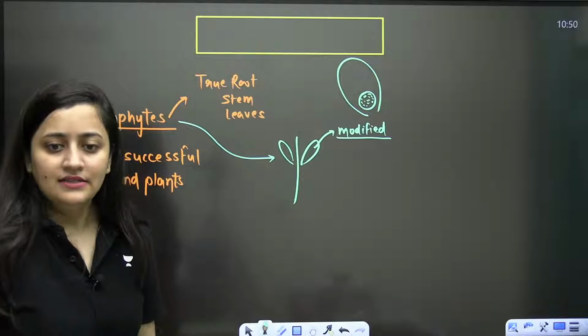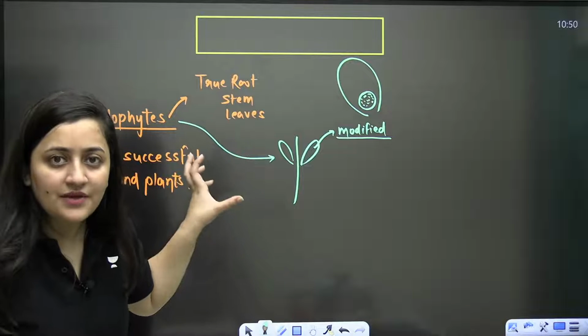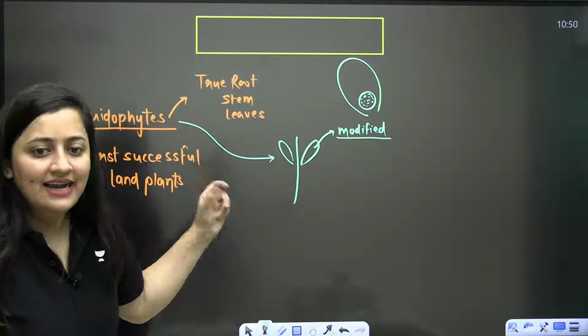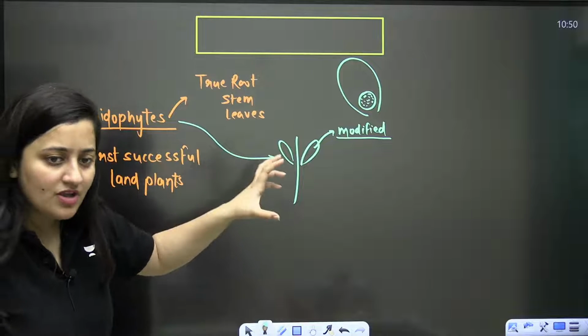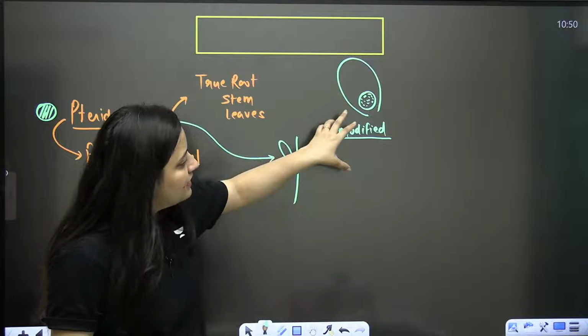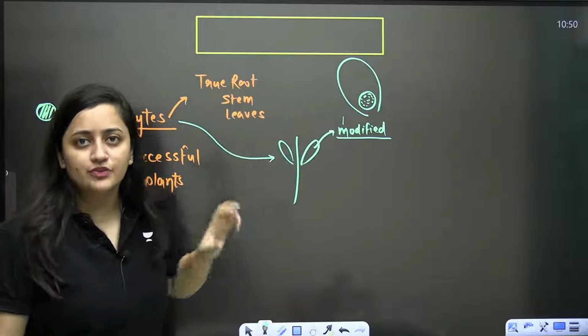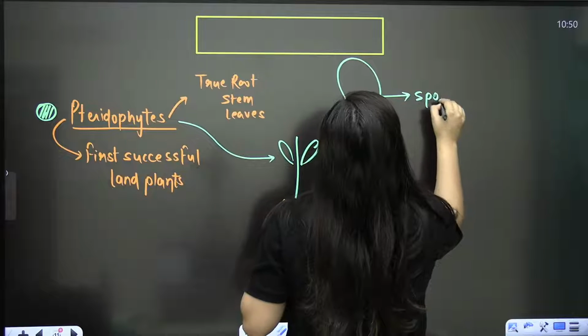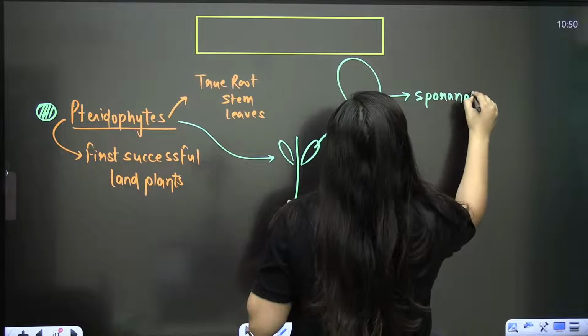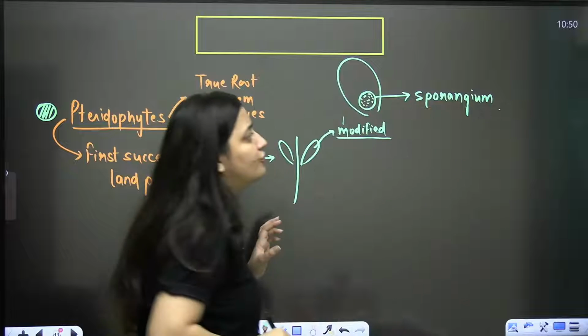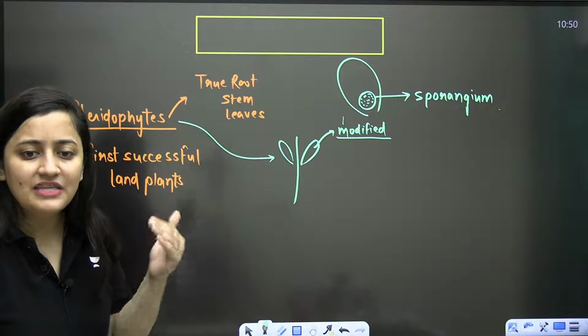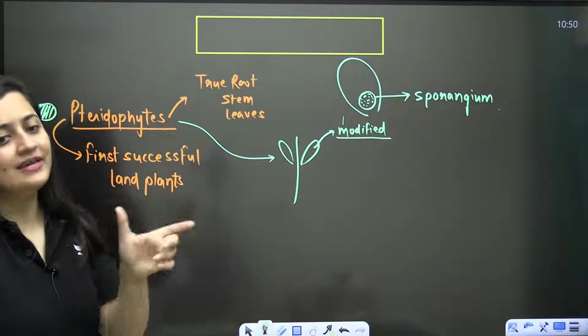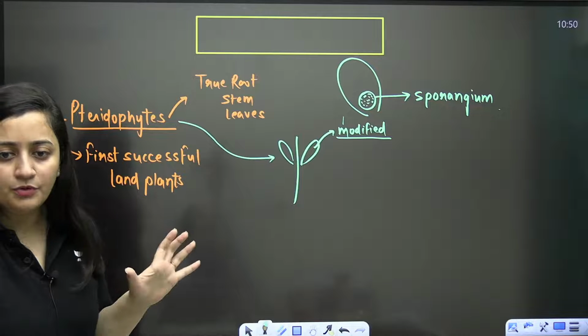In these structures the spore formation will be there. Like this is the leaf having sporangium. What is the meaning of sporangium, bache? The structure in which spore formation will be there. I hope you know about it.